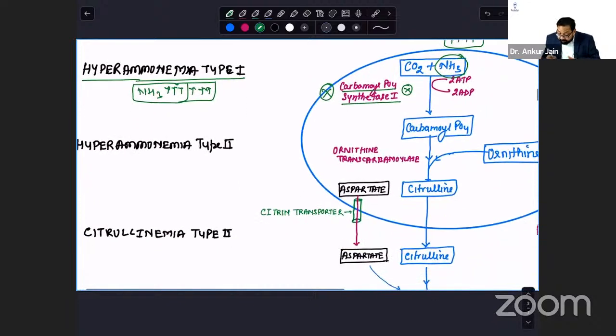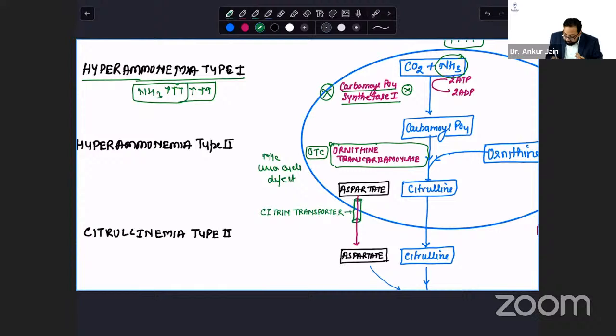If OTC, ornithine transcarbamylase, is defective, this is the most common urea cycle defect. The question has been asked on urea cycle defects. Whatever I am saying, a question has been asked. That doesn't mean that it's for NEET PG only. You may highlight this point in your university exam and definitely you will get extra eyes. So the most common urea cycle defect is ornithine transcarbamylase deficiency.